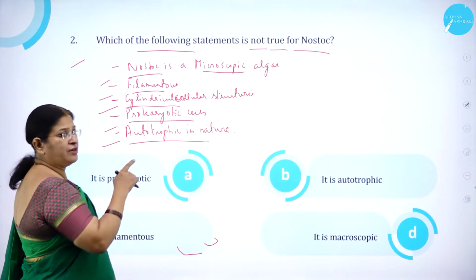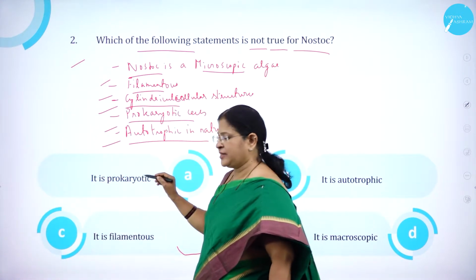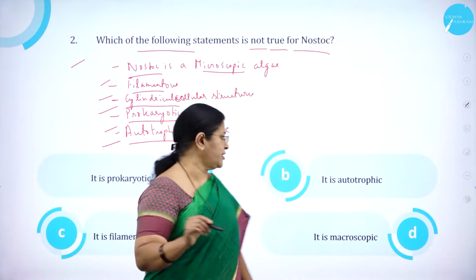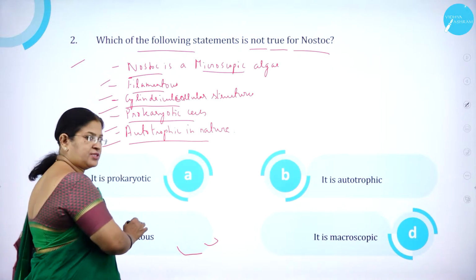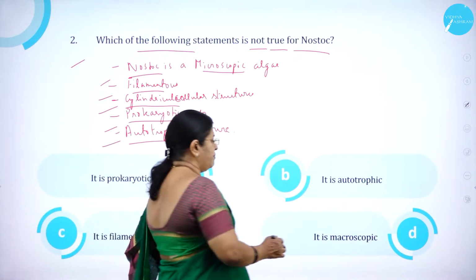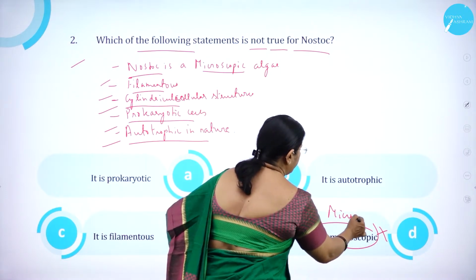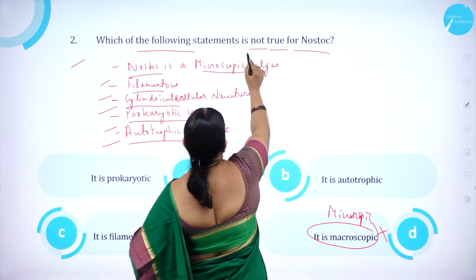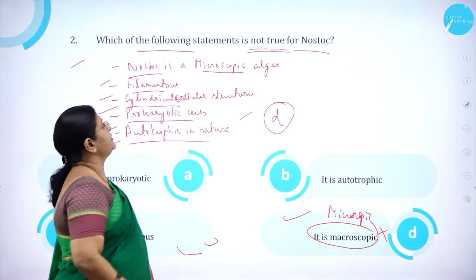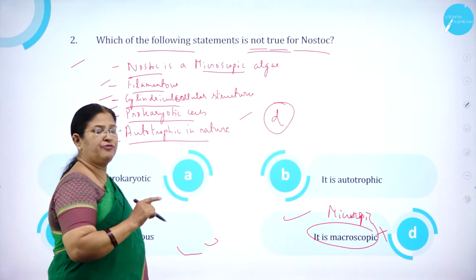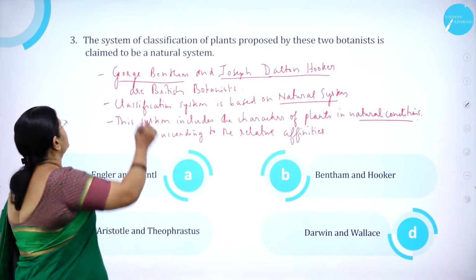But which among the four is not true for Nostoc? As I said, it is prokaryotic, correct. It is one of the features of Nostoc. It is autotrophic, this is also correct. It is filamentous, so this is also a feature of Nostoc, but macroscopic is wrong. It is microscopic. So which is not true? It is option D. Which of the following statements is not true for Nostoc? That it is macroscopic. Moving on to question number 3.